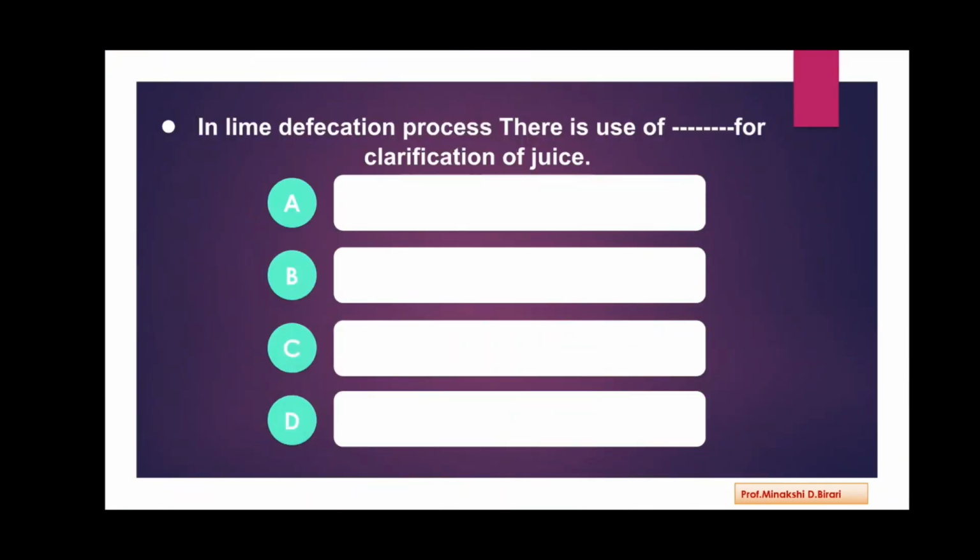Next question. In liming process, there is use of dash dash for clarification of juice. So, clarification of juice, that is one of the steps involved in the manufacture of sugar from sugarcane. Option A, calcium carbonate. Option B, calcium.